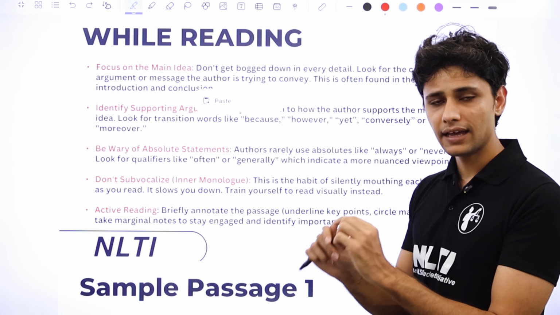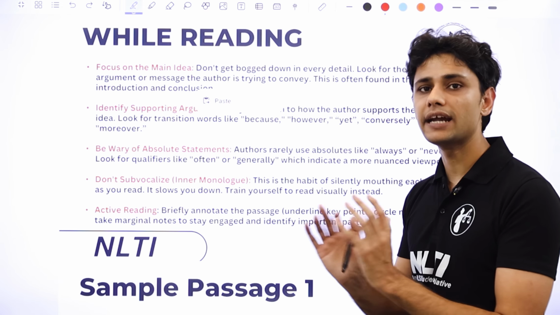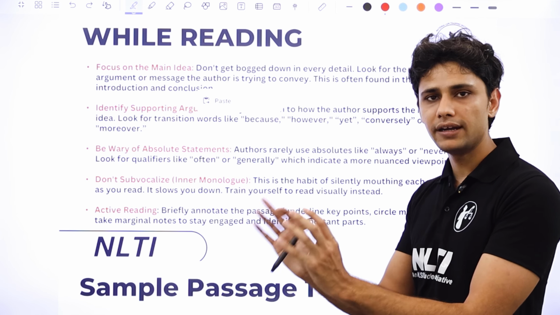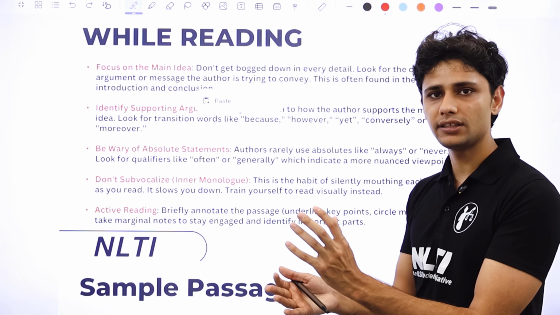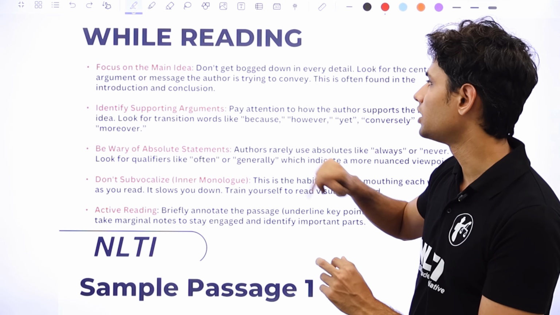Where is it taken from? And read the heading of that passage. If you know the heading, it already sets up the right tone. You know exactly what to expect. If the heading of the passage is downfall of the Indian economy, then when you start reading the passage, you'll know exactly what to expect. So that's one tip that I would give you.